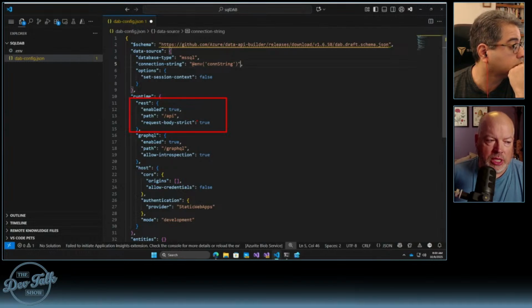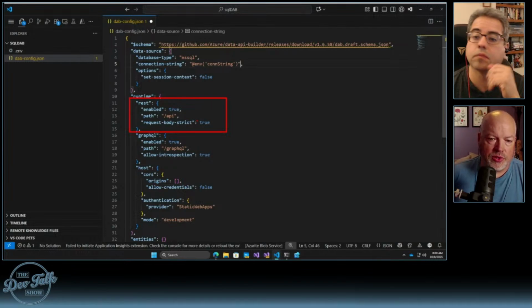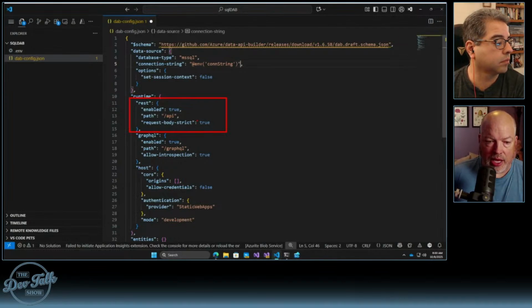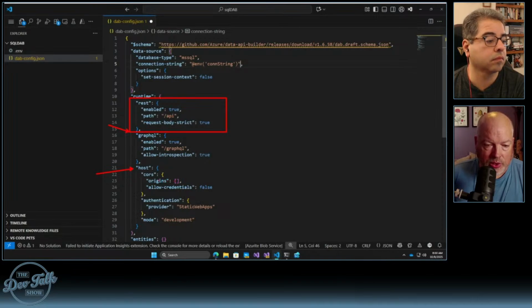I believe that's related to the JSON structure of the request body, but we can go back and look at the properties on that. You can also see we have sections here for GraphQL, as well as an overall host section where we can put things like CORS or allow credentials. So this is what we get out of the box. It does have our development mode here as well that we defined.